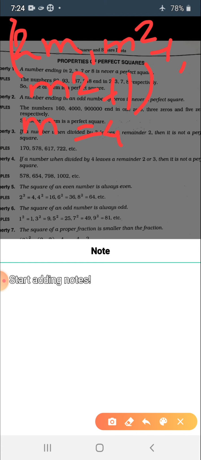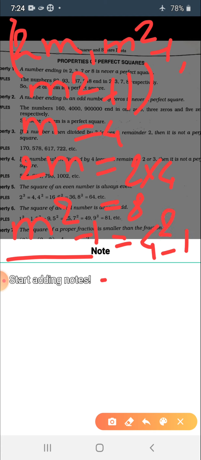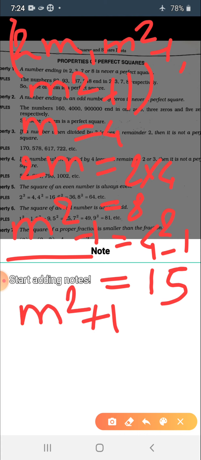The first number is 2m, that is 2 multiplied by 4, that is 8. The next number is m square minus 1, that is 4 square minus 1, 4 4s are 16 and 16 minus 1 is 15. And the last, 4 square plus 1 gives 17.